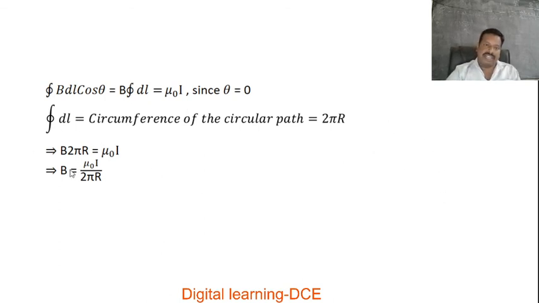Substitute this value of the integral here, then B into 2 pi r is equal to mu naught I. We solve for the magnetic flux density or magnetic field, then B is equal to mu naught I by 2 pi r. Like this, we find the value of the magnetic field B at a point due to an infinite straight current carrying conductor. The value of the magnetic field is equal to mu naught I by 2 pi r. Like this, we can easily evaluate the line integral, and also find the magnetic flux density or magnetic field strength with the help of Ampere's circuital law.